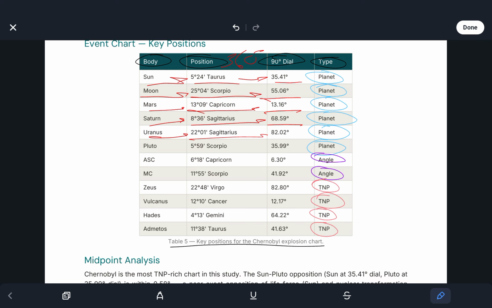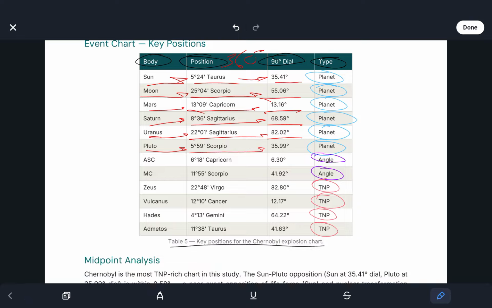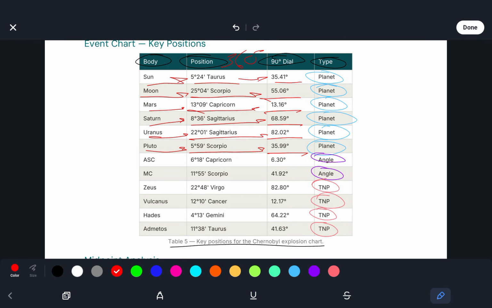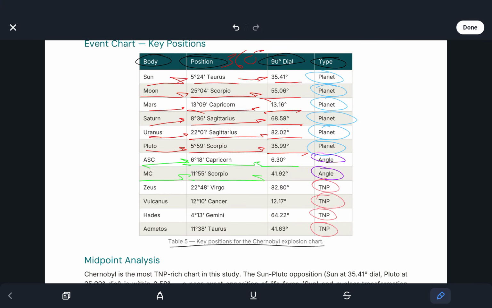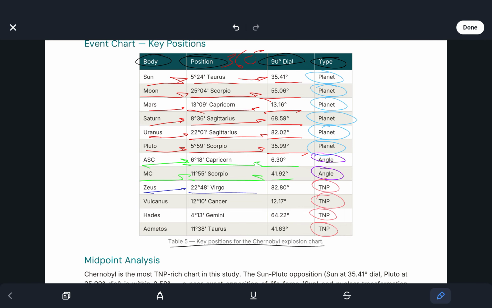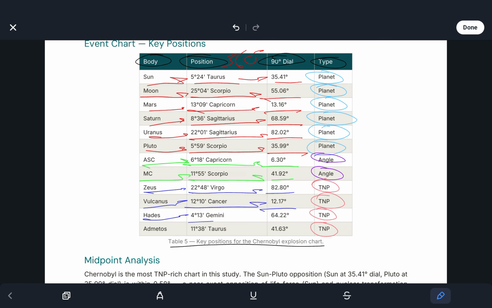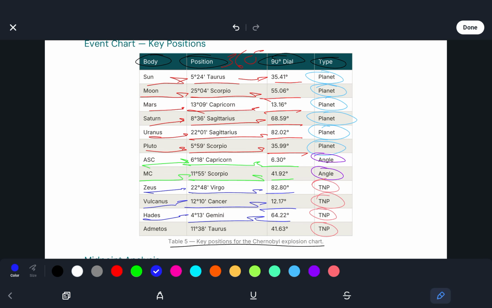Uranus at 22 degrees 01 Sag, 82.02 degrees. Pluto at 5 degrees 59 Scorpio, 35.99 degrees. We see the ascendant at 6 degrees 18 Capricorn, 6.30 degrees. Midheaven at 11 degrees 55 Scorpio, 41.92 degrees. We see Zeus at 22 degrees 48 Virgo, 82.80 degrees. Volcanus 12 degrees 10 Cancer, 12.17 degrees. Hades at 4 degrees 13 Gemini, 64.22 degrees. And Admetos at 11 degrees 38 Taurus, 41.63 degrees.